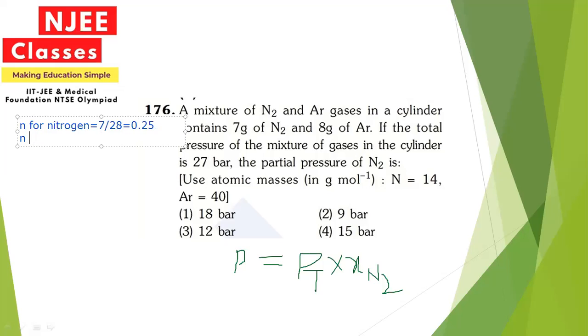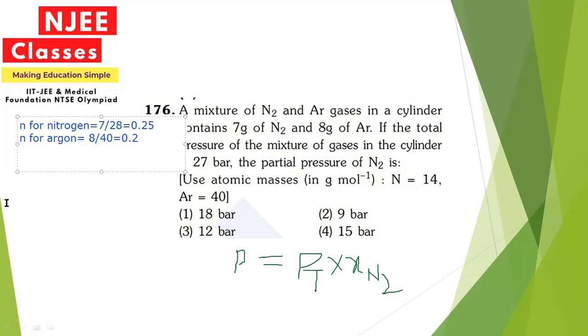Now for argon, number of moles for argon will be given mass here, it is 8, then divided by the atomic mass 40. So here the number of moles that will be here is 0.2.